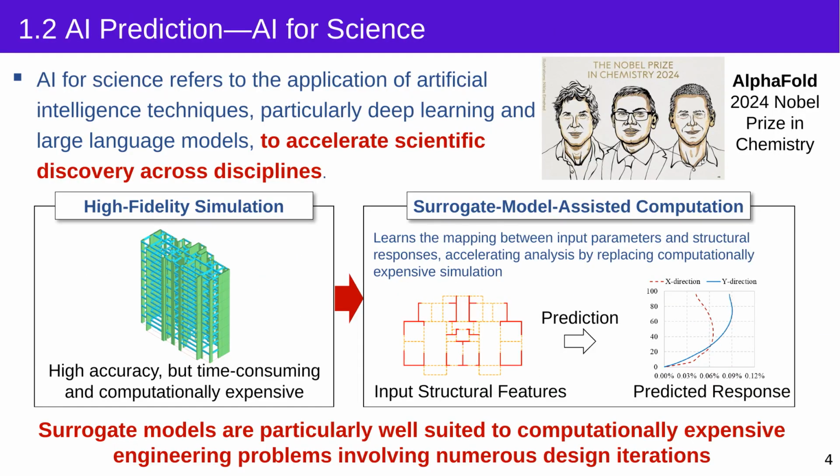First, AI prediction belongs to the broader topic of AI for science. Many engineering problems involve very complicated and time-consuming computations. After training, an AI model can perform selected simulations much more efficiently, while still providing the accuracy required for the engineering task.